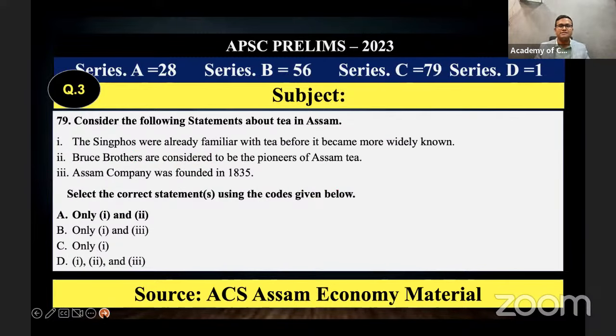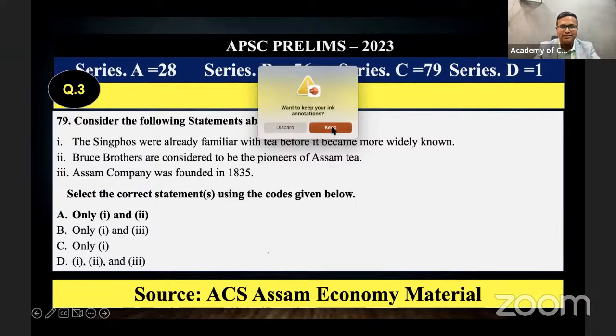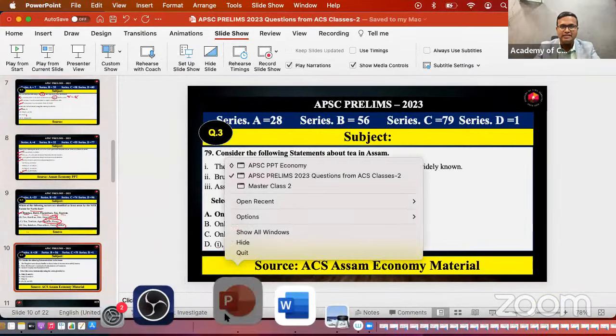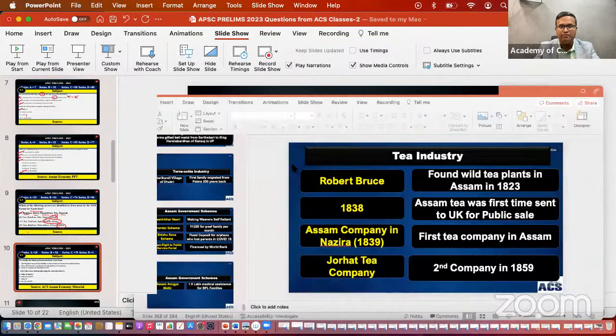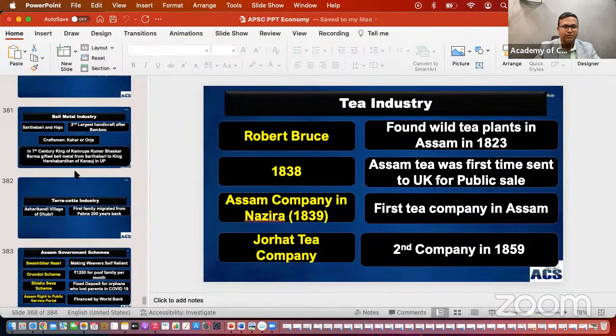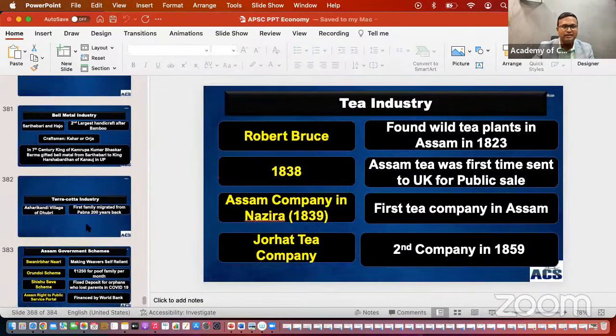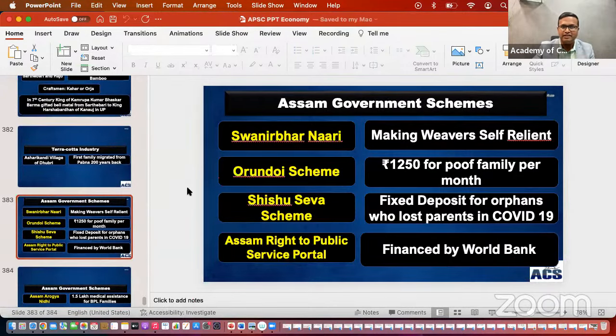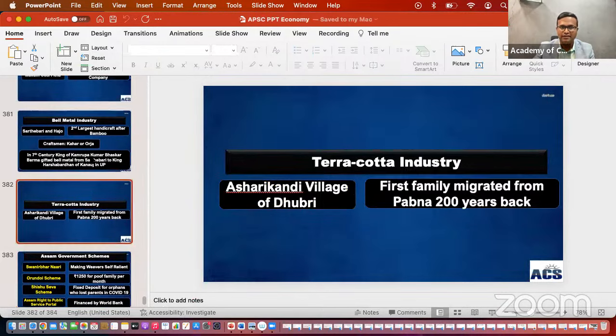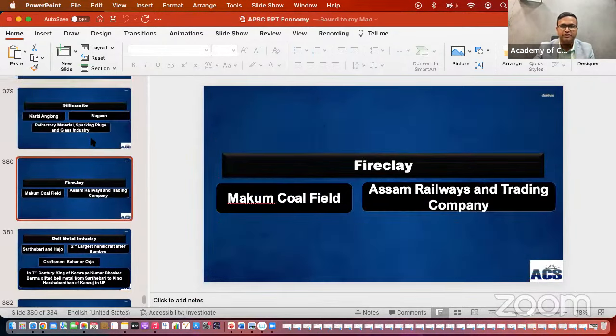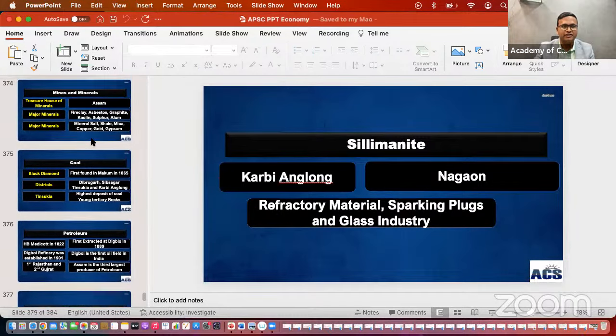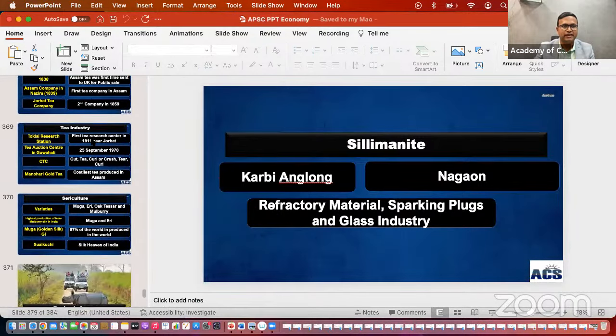Next one. Consider the statements about tea in Assam. I had taken the class on tea cultivation in the Assam economy, in my PPT of Assam economy. See the tea industry, under the industries of Assam. Earlier we discussed the Assam government schemes, including the Arundoi scheme. Going back to the industries of Assam, we discussed the terracotta industry, bell metal industry, fire clay industry, and the first industry I discussed with you in the class was the tea industry.